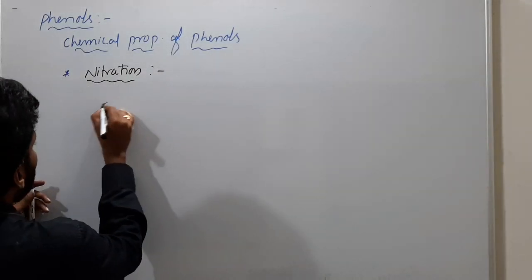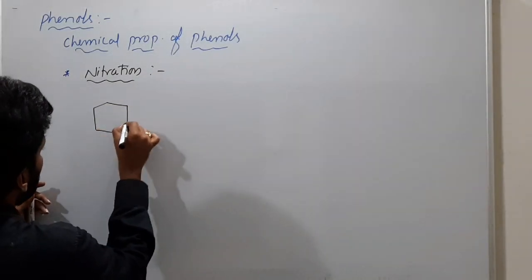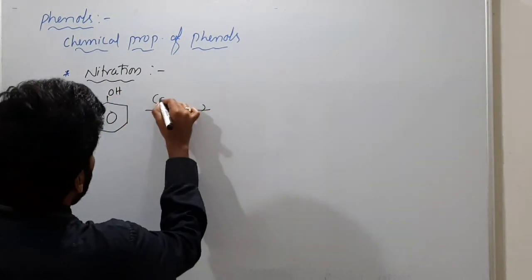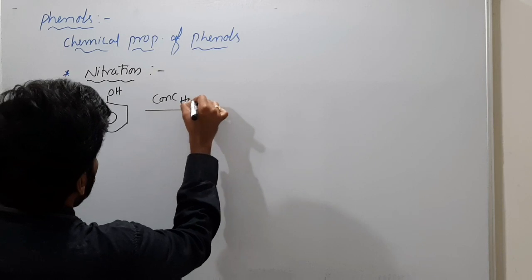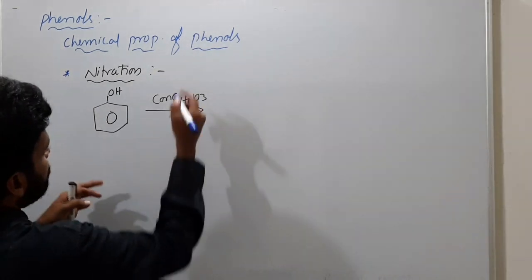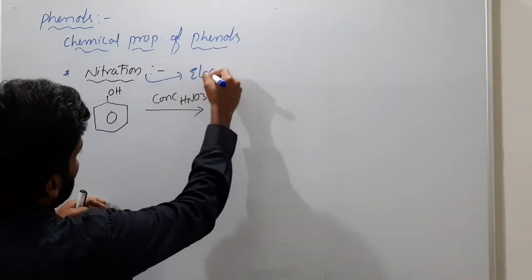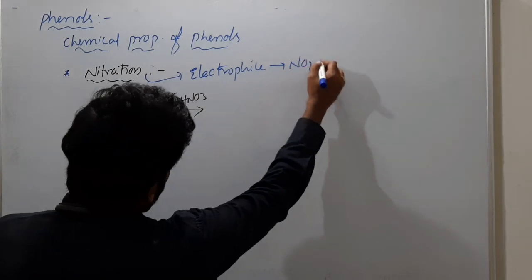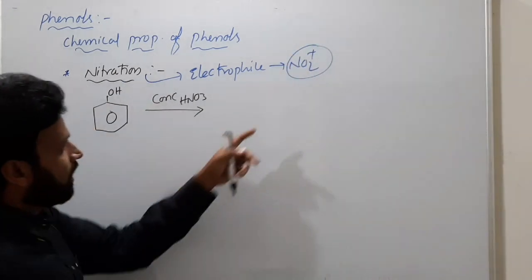So next, nitration only we will discuss. C6H5OH when reacted with concentrated HNO3. In nitration, do you know who is the electrophile? The electrophile is NO2 plus.